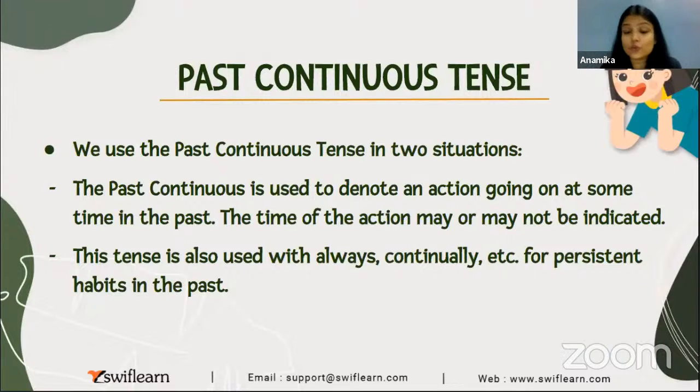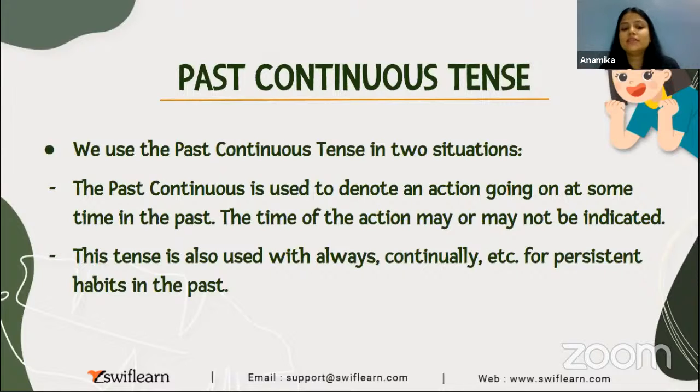It will be better if you can just read along with me. I would really appreciate that. We use the past continuous tense in two situations. The past continuous is used to denote an action going on at some time in the past, the time of the action may or may not be indicated. तो हो सकता है in some sentences टाइम के बारे में बता रखा हो, इंडिकेट कर रखा हो, बट इन सम सेंटेंस वो टाइम के बारे में नहीं बता रखा हो, लेकिन बस इतना हमें जरूर पता चल जाएगा कि वो इवेंट पास्ट में हुआ, ठीक है, और वो कुछ टाइम तक के लिए it was in continuation and then it ended. क्लियर? It is as simple as that.